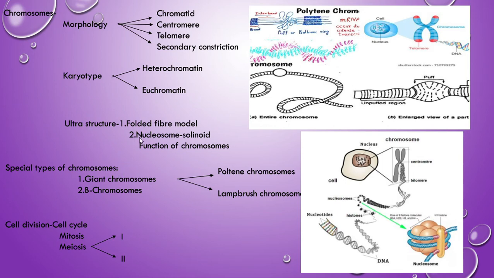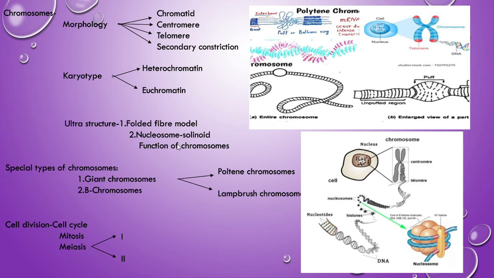And the next important thing here is the ultrastructure of chromosomes. What is the ultrastructure of a chromosome? Generally, what is the chemical composition? DNA and protein, right? To explain that structure, there are models. Before the nucleosome solenoid model, the folded fiber model is there.